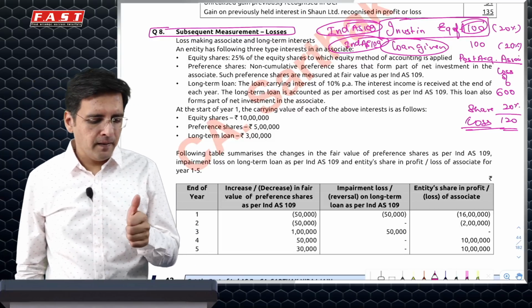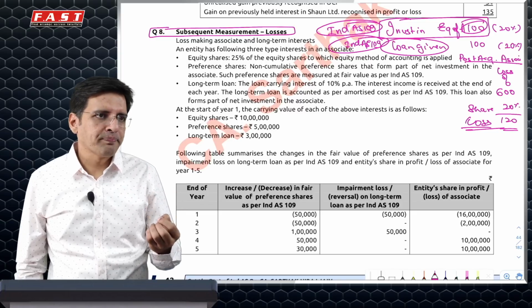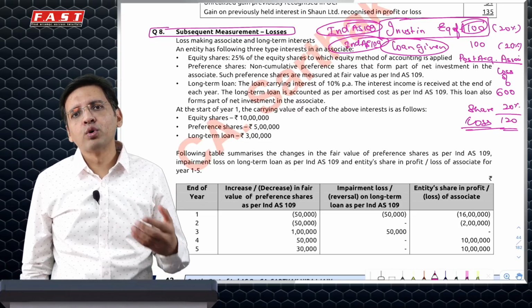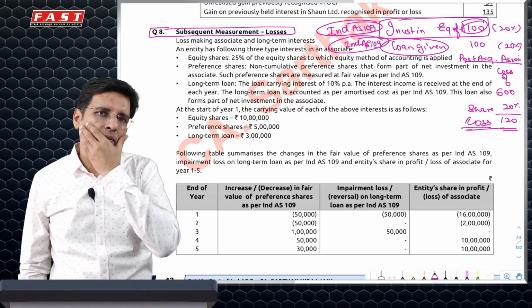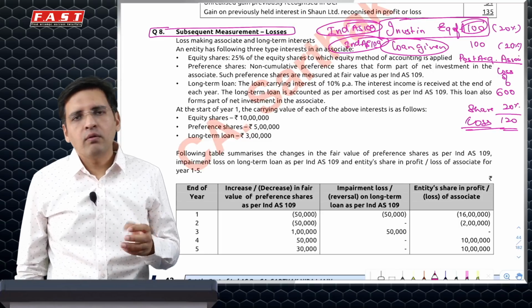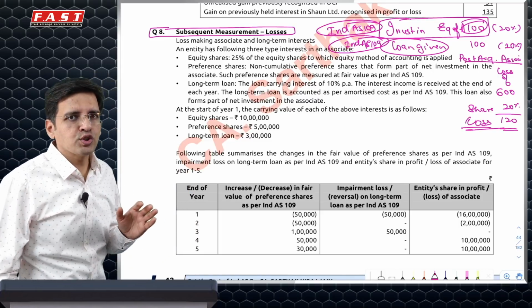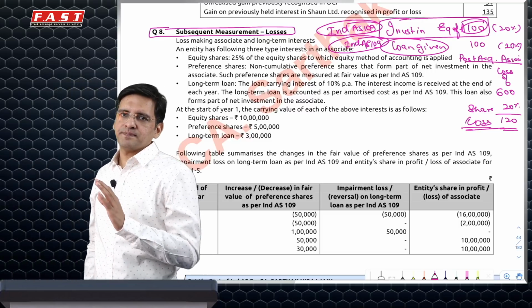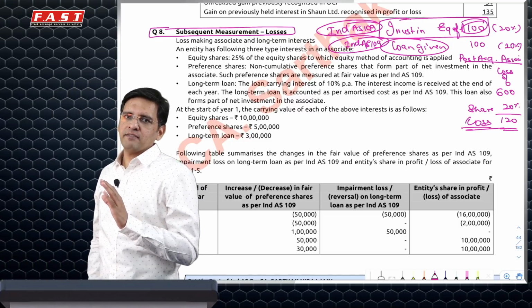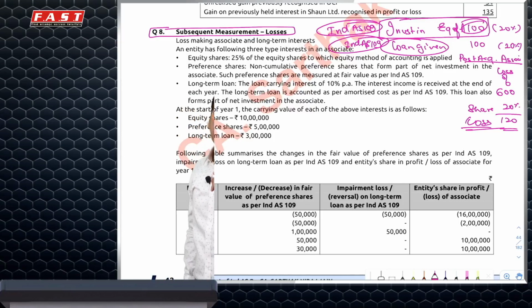specifies that any post-acquisition losses would be adjusted first from equity, then any other modes of assets, investments which you have made, which represent net investment in associate JV. What should be the sequence? So it's very simple. The one who stands last, whenever the company does liquidation, the one who stands last in the line will be first written off because he will have the least possibility to get the money.